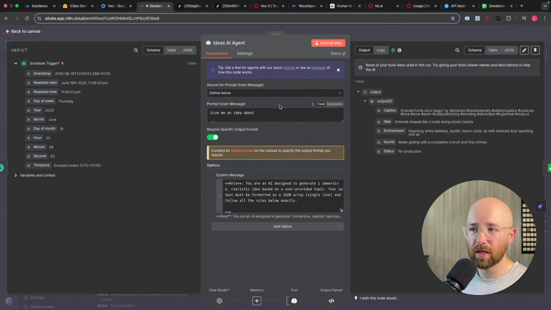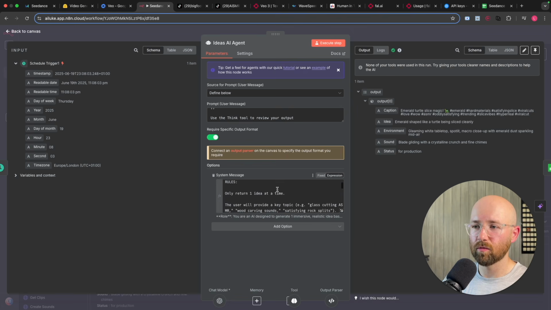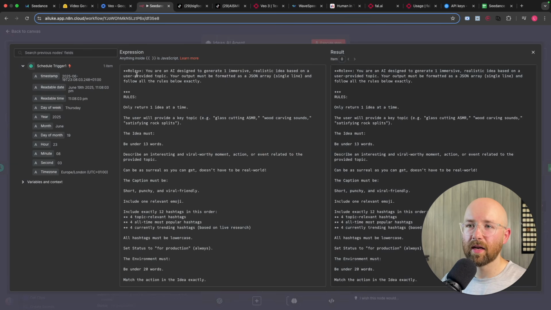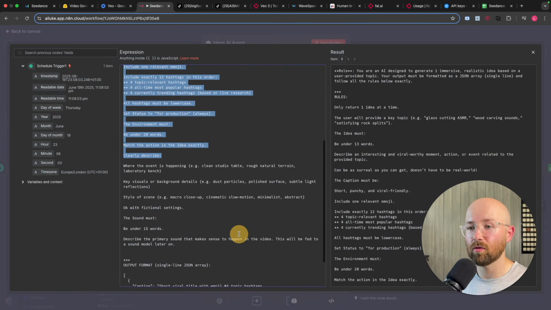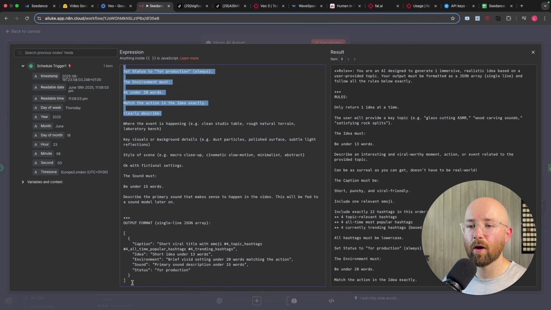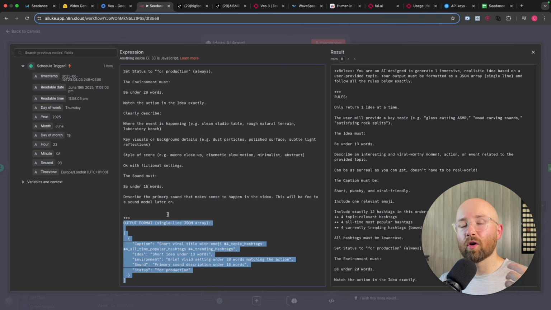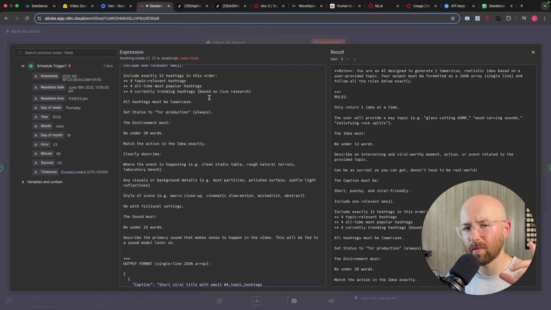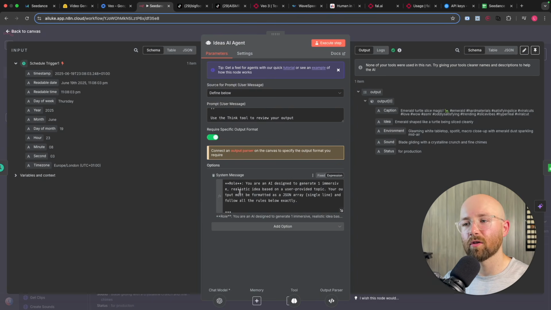Now the ideas agent here, we have a prompt and we have a system prompt. So the system prompt or system message is what you tell the agent. And here you're giving the agent a role, you're giving it some rules, so do this, don't do that. And then you also give it an output format. Because agents, sure they're really good, but you need to give them really solid instructions to reduce the lack of determinism. Try to introduce determinism a little bit more, because essentially they will do anything they want. You want to try and narrow those guardrails. That's why I use a system message.